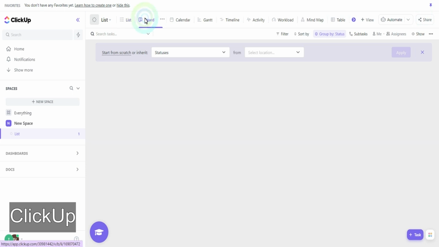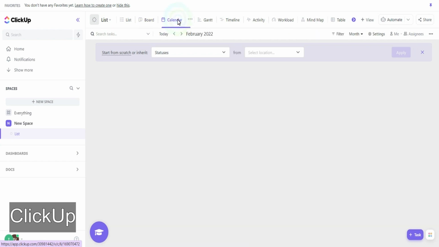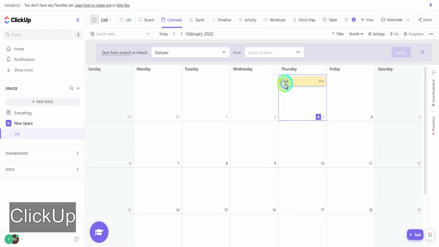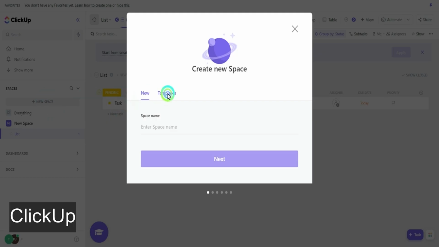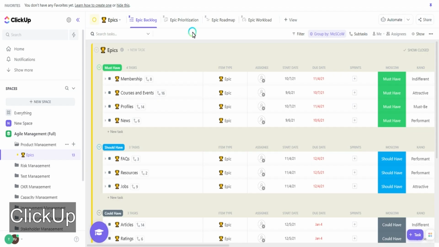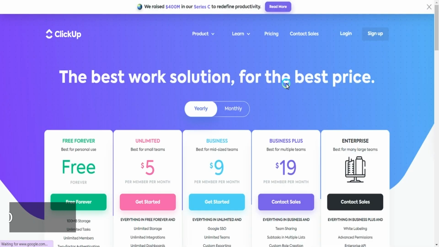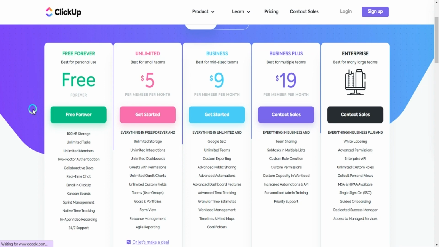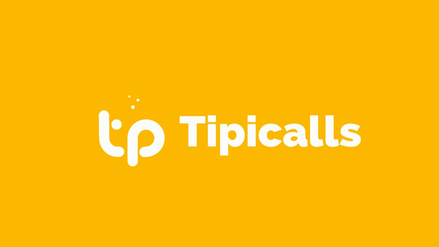Apart from the list visualization, you can have a canvas board with the different dates, a calendar, and you can see that the detail of the task is the same, a Gantt chart, and a table. Also, you can create a space using a template. There are a lot, and they are more specific and as complicated as you may need for your project. They offer a free plan and paid options. It's a good alternative if you need a more complicated productivity tool, because it has a bigger learning curve, so keep that in mind. Typicals.